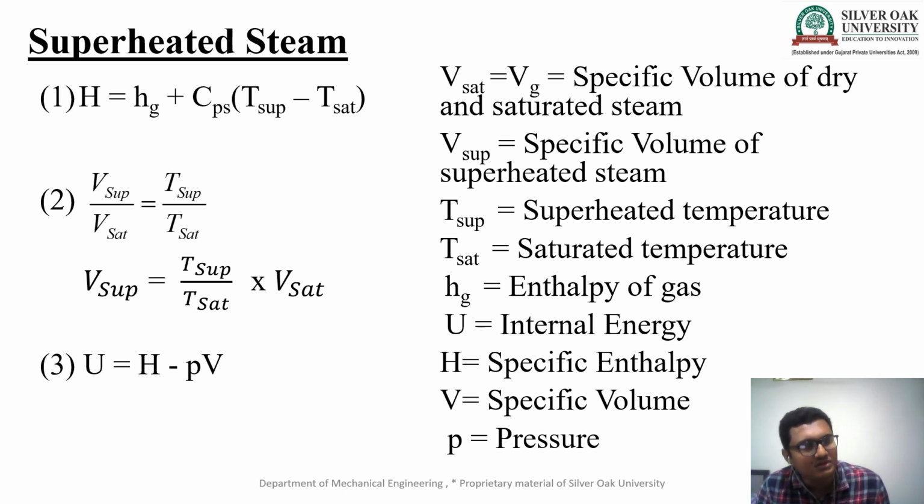So all 3 plus 3 plus 3, 9 equations. 3 equations for the wet steam, 3 equations for the dry and saturated steam and 3 equations for the superheated steam. All 9 equations are utilized when we solve numericals.